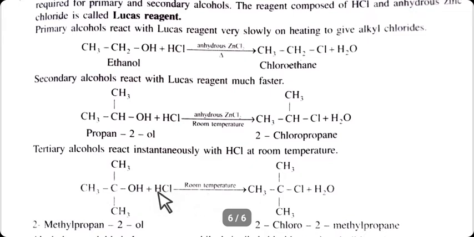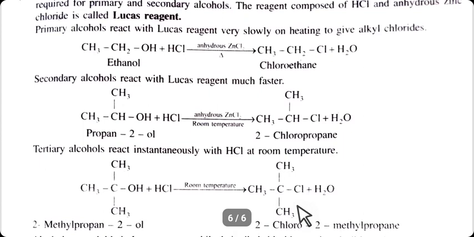Same reaction is carried out. Hydrogen and the OH group react to form a water molecule, and chlorine is attached with the alkyl group. So it forms tertiary alkyl halide, meaning 2-chloro-2-methylpropane. So these are the reactions when alcohol reacts with HCl and forms alkyl halide.